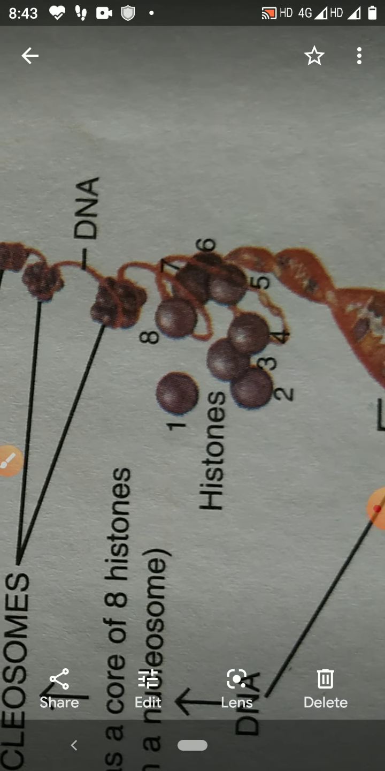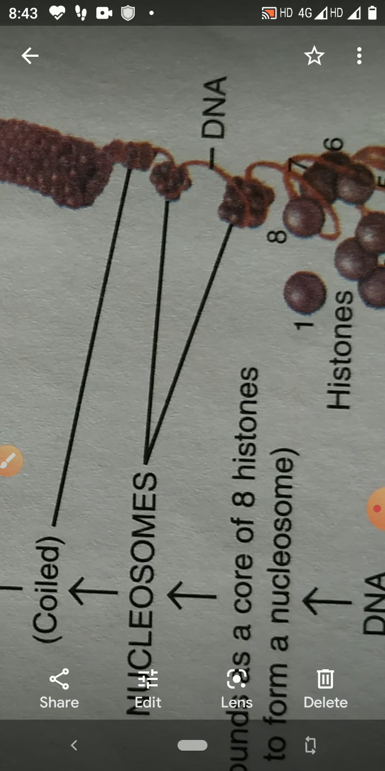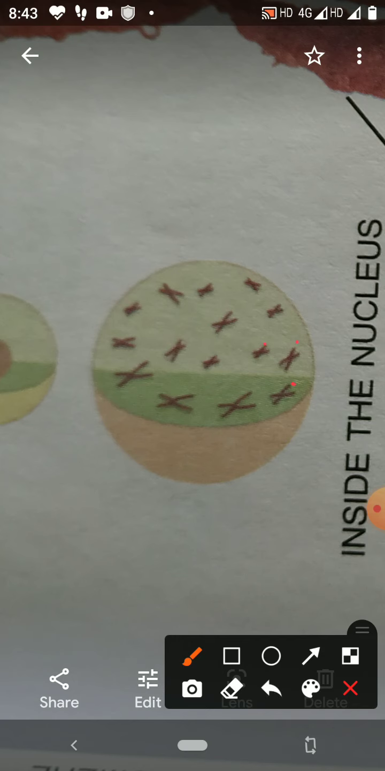So like this, a large number of nucleosomes are present, and this is the structure of DNA. When it is going to condense, after condensation it will form the chromosomes. In the nucleus of the cell, a large number of chromosomes are present. So these are the different chromosomes which are present in the nucleus of the cell.